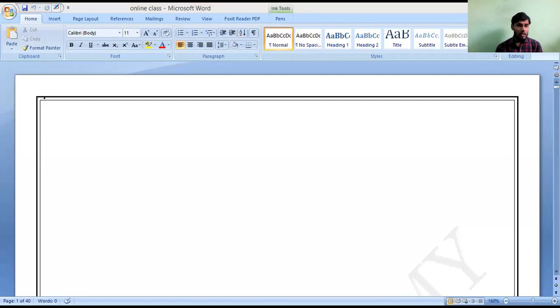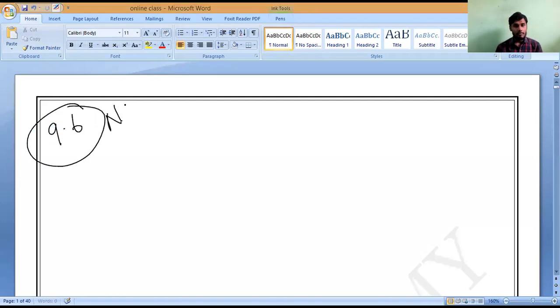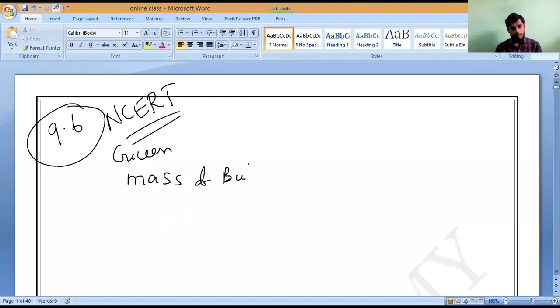Now, example 9.6. Can you say the given data? As we know, they have given the mass of the bullet; you can keep the heading Given. Mass of bullet, let me assume M1.